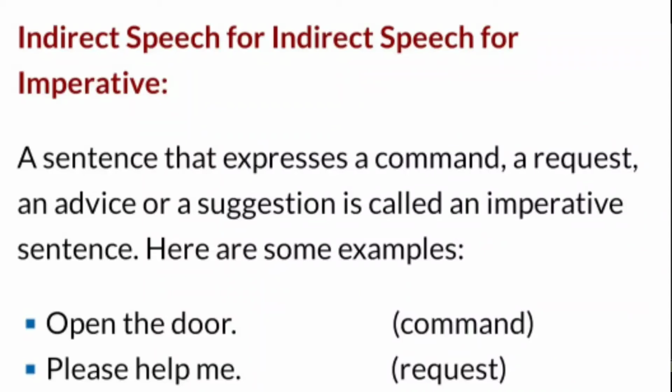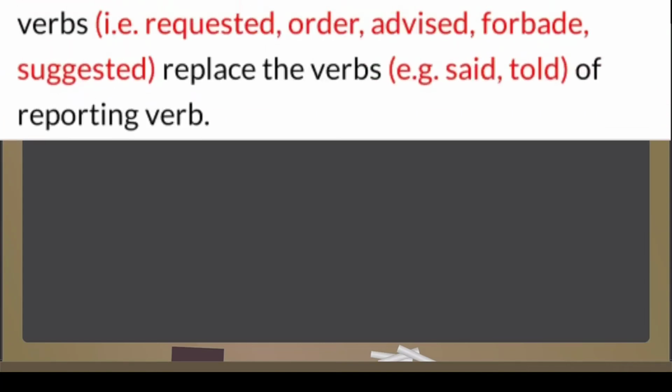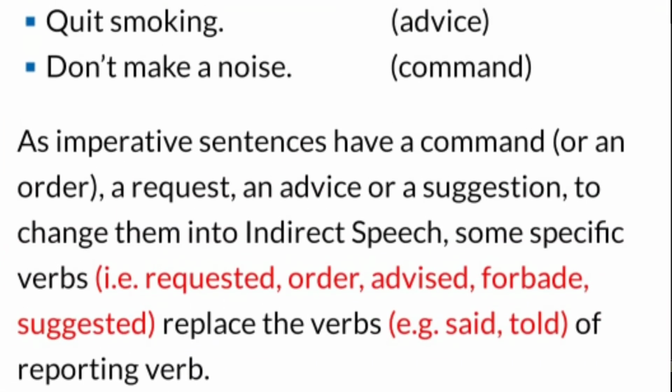So let's see the examples. Open the door. This is a command. Please help me. This is a request. Quit smoking. This is advice. And don't make a noise. It is a command. So these all are imperative type sentences.